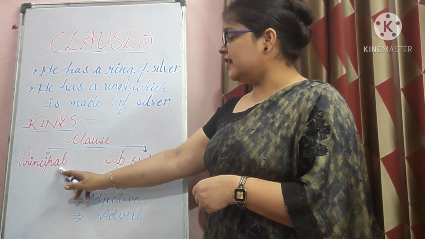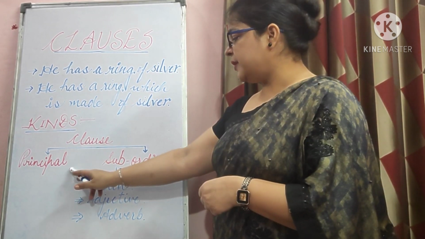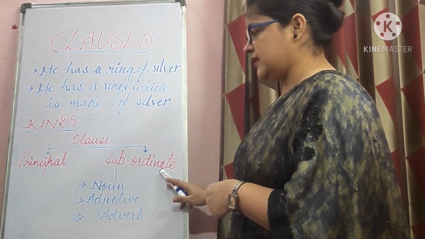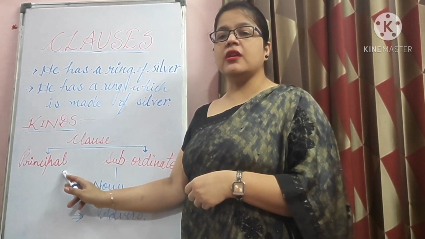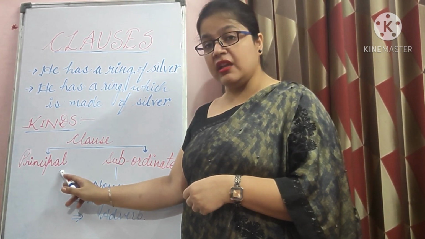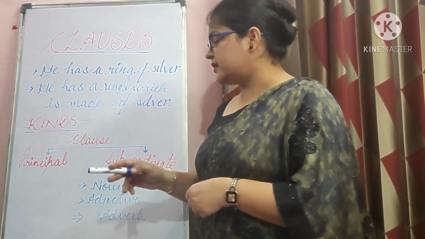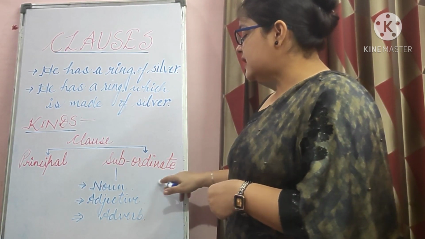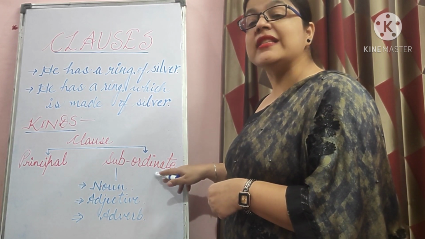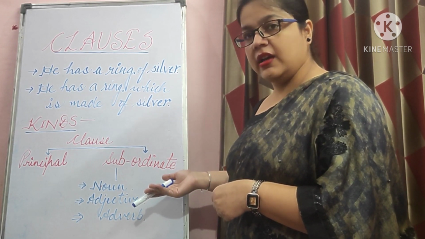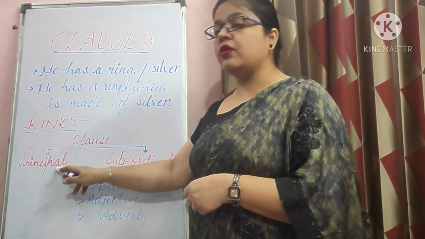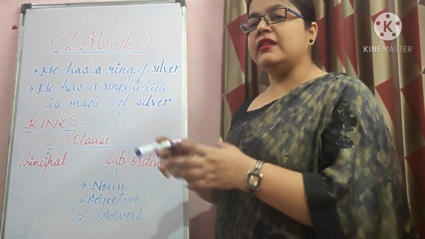Clause basically is divided into two: principal clause and subordinate clause. Now this principal clause in grammar is also known as main clause or independent clause. Why? I'm going to answer that. And the other one is subordinate clause, which is known as dependent clause. Am I clear, children? Now let me talk about each one of them separately in detail.